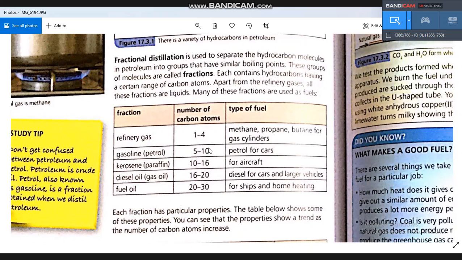We can use these gases in gas cylinders, which are used in cooking. From C5 to C30, they are liquids, like gasoline, like